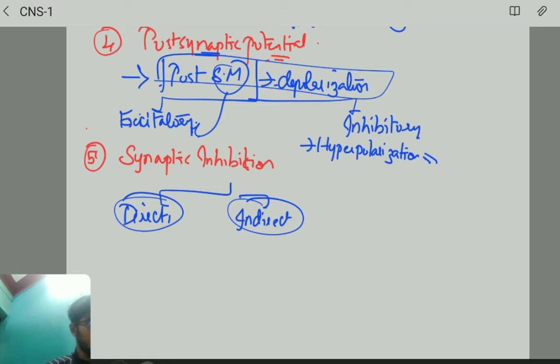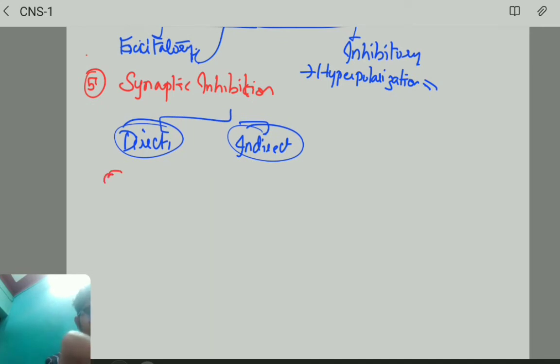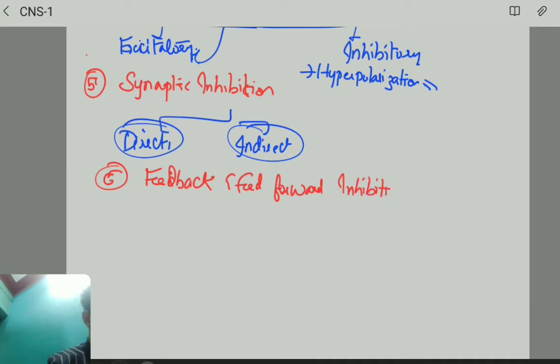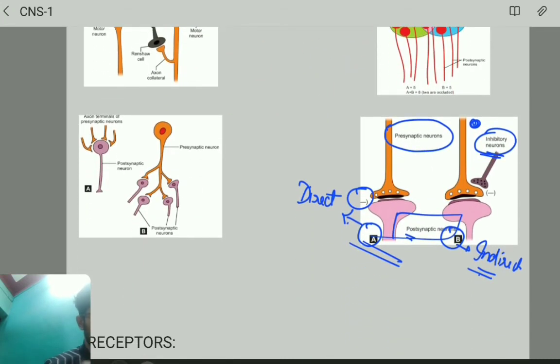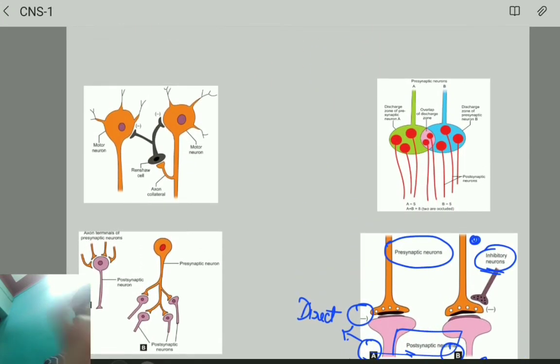Next very important concept, the sixth one, feedback and feed forward inhibition. Let us see with the help of an example.